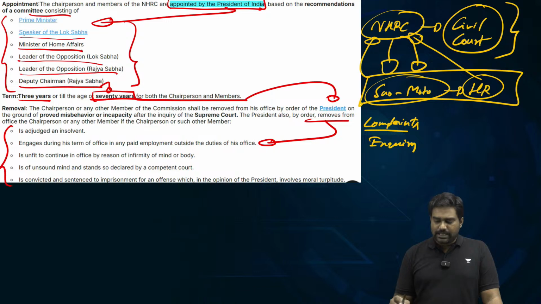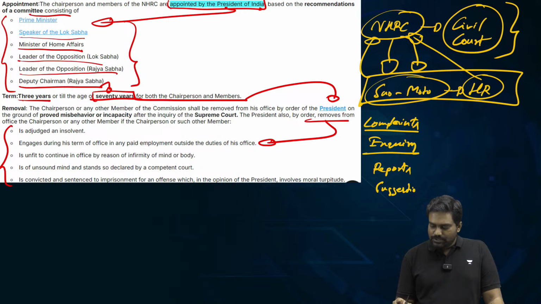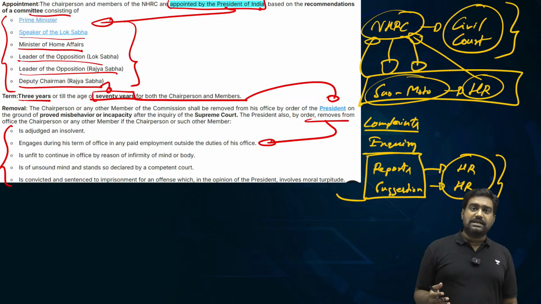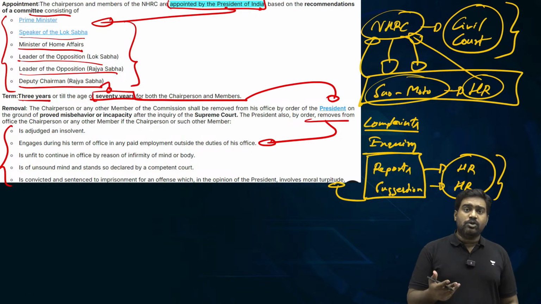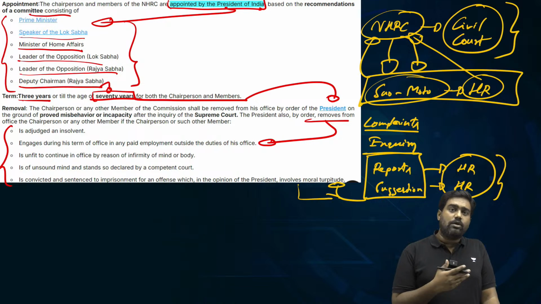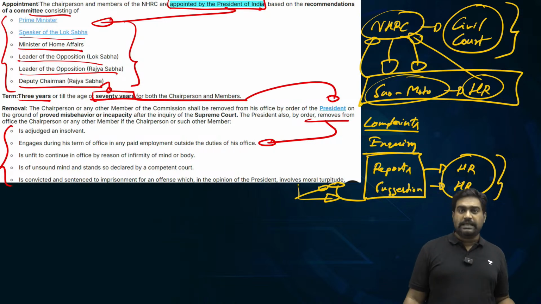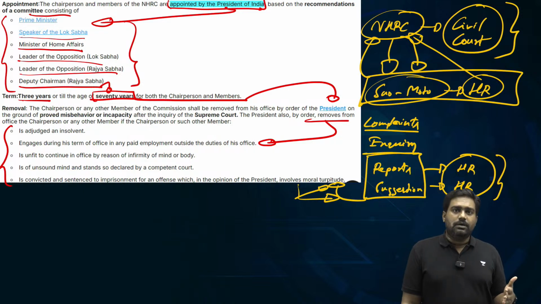A sort of investigation can be conducted, and it can come out with reports and suggestions to the government and to the parliament, to improve and protect human rights. So it is quite a powerful body in that regard. And it's supposed to be truly independent. It has to be independent from the government, because in many cases, the one violating your basic fundamental rights could be the government itself. Imagine in a conflict zone, security forces are abusing their power and authority, resulting in fake encounters or torture or custodial killings. So to tackle such aggravated cases of human rights violations, it is important for this body to be independent.